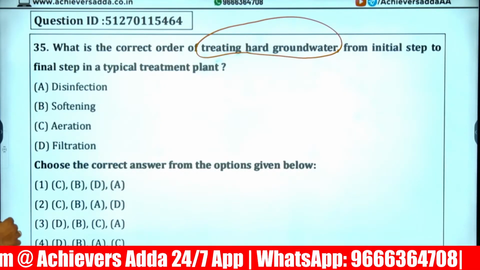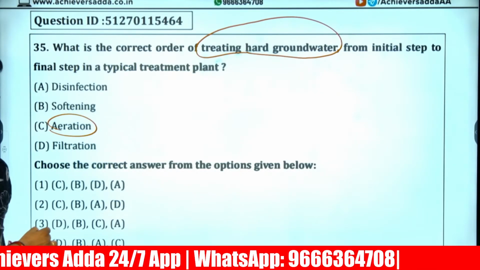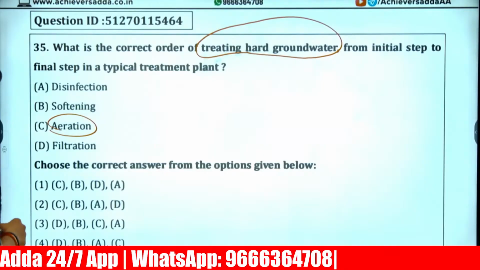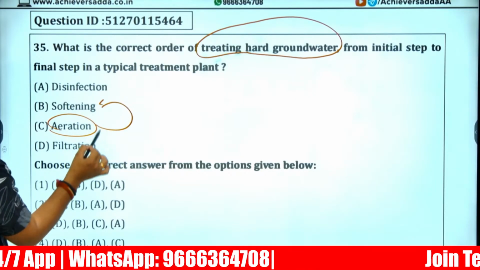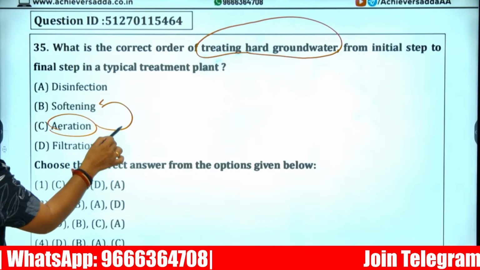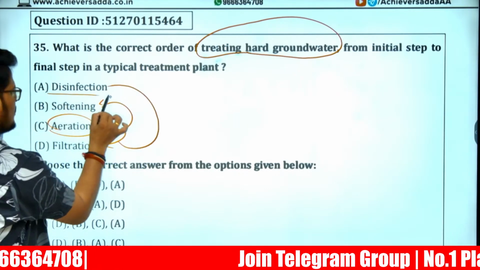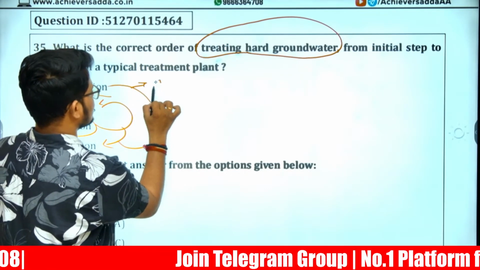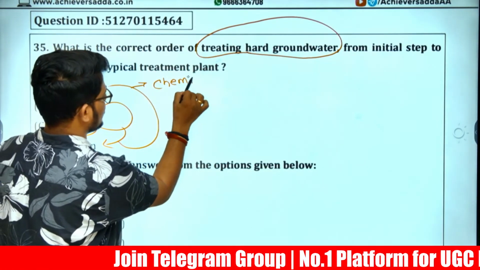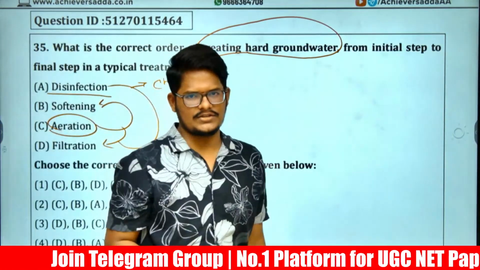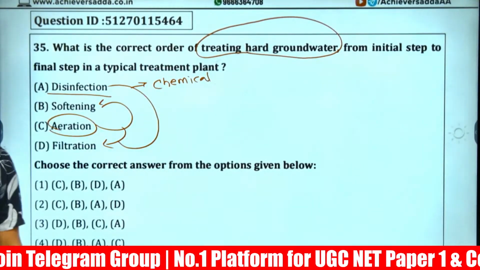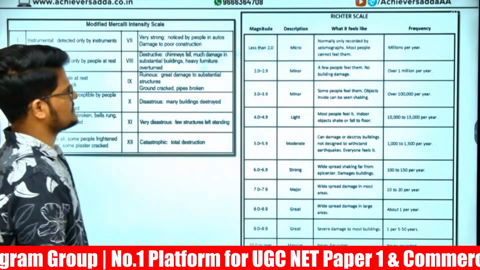In the groundwater treatment process, first aeration is there. After that, softening. Later, once we soften, filtration and disinfection are there. Disinfection is the final one. Why is it final? Because here we add chemicals like chlorine to remove the infectious elements from the water so that it can be used for drinking purposes.